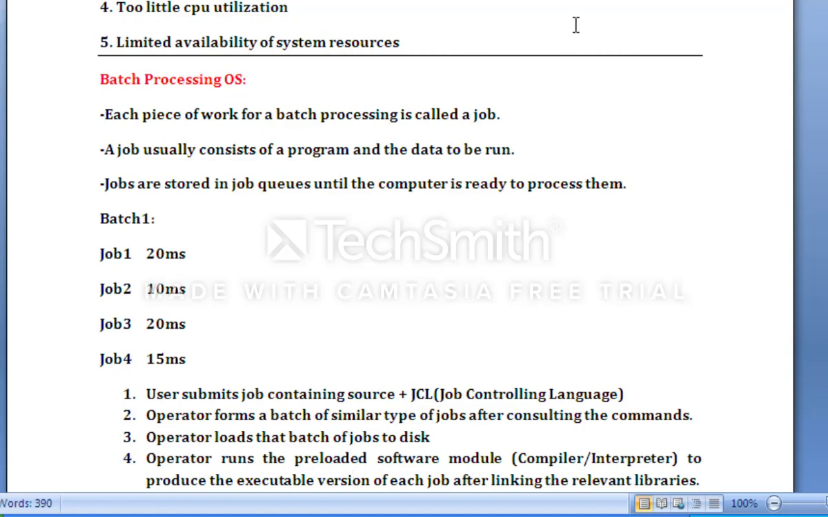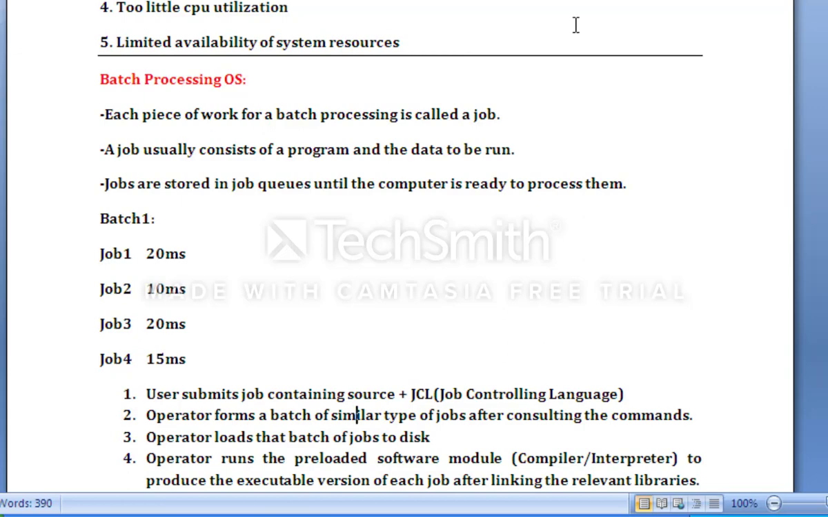So batch 1 may contain, suppose, job 1 having a burst time of 20 millisecond, job 2 having 10 millisecond, job 3 having 20 millisecond, and job 4 having 15 millisecond. This is burst time, which means the entire execution time. Job 1 requires 20 millisecond of CPU, so once the CPU is allocated to job 1, it will remain with job 1 for 20 millisecond.